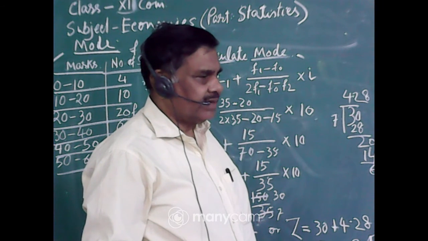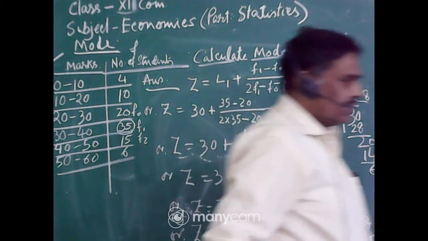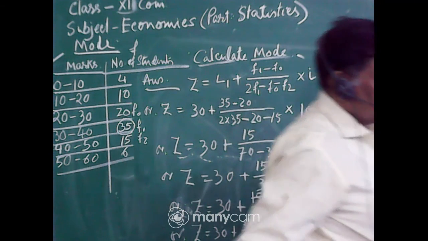I don't know why they are avoiding. The students of class 11 should attend. This is a new subject for them.